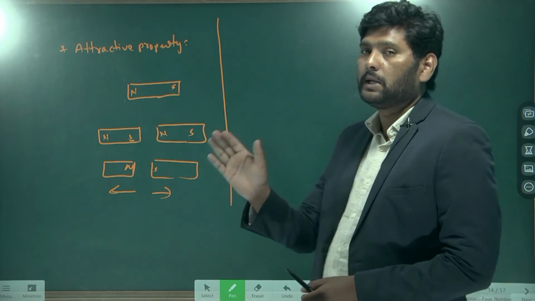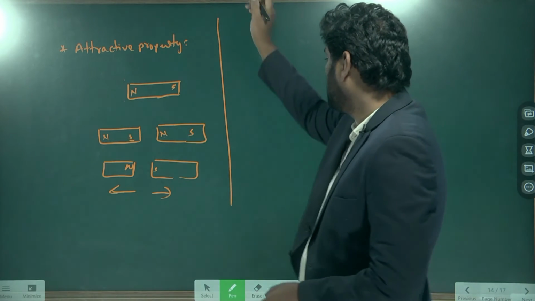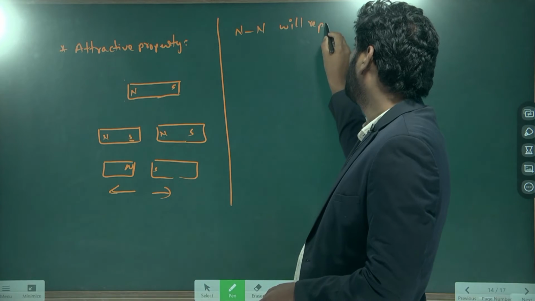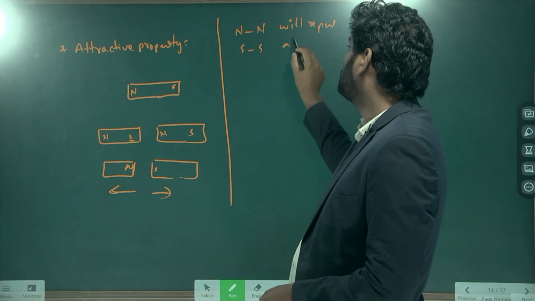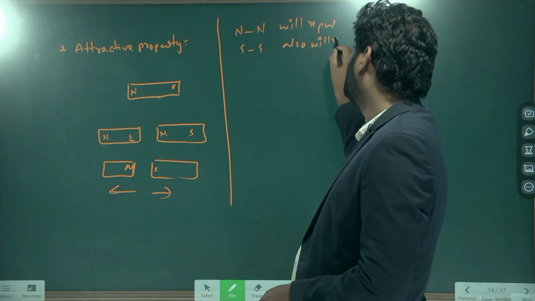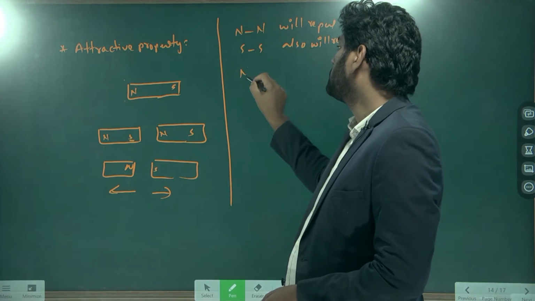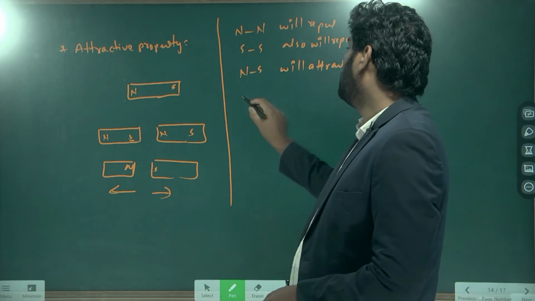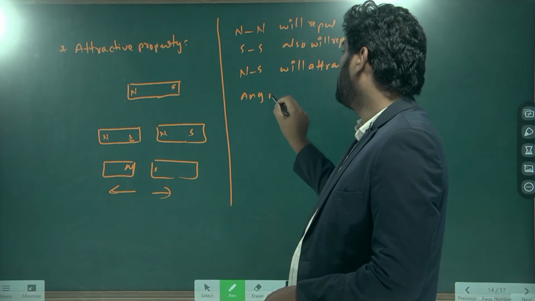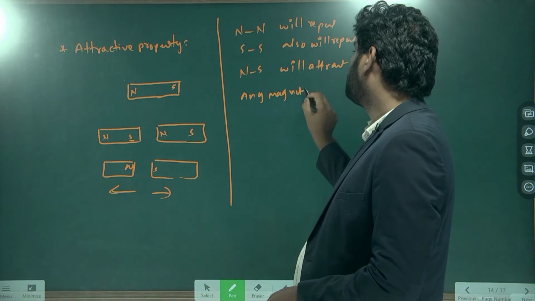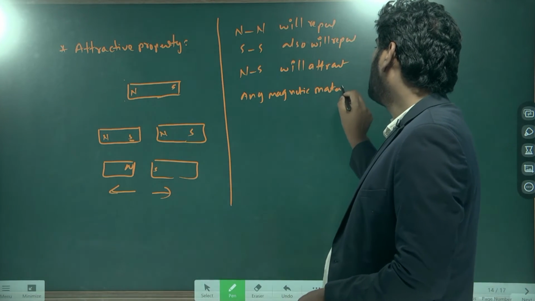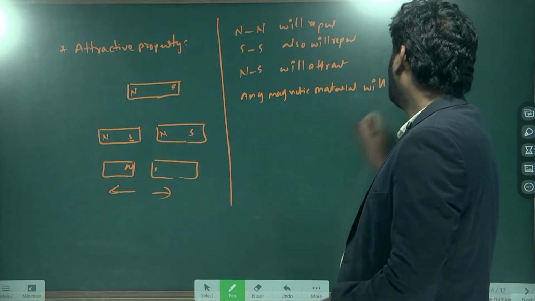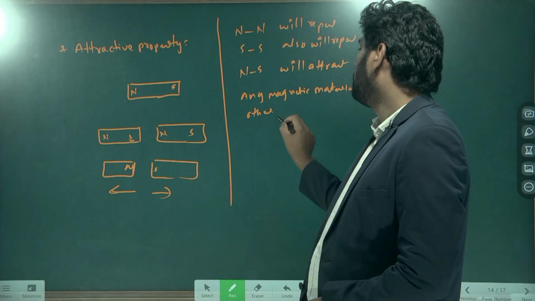Here same pole means north and north will repel, south and south also will repel, north and south will attract, and any magnetic material will attract other magnetic material.